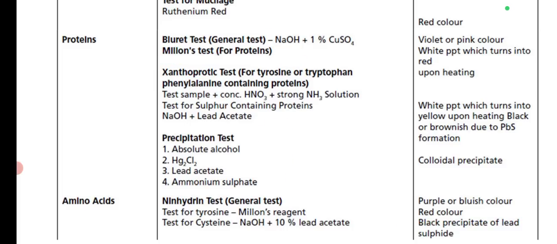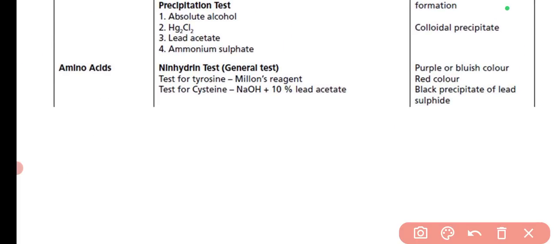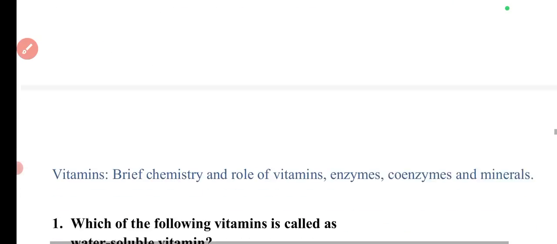Then for amino acids, there is the ninhydrin test, which is a general test, and a specific test is Millon's reagent test, which is for tyrosine. And for cysteine, there is a test in which sodium hydroxide is used in combination with 10% lead acetate. If cysteine is present, then a black precipitate of lead sulfide will form. So these are the different tests. At least you have to remember the names of these tests.